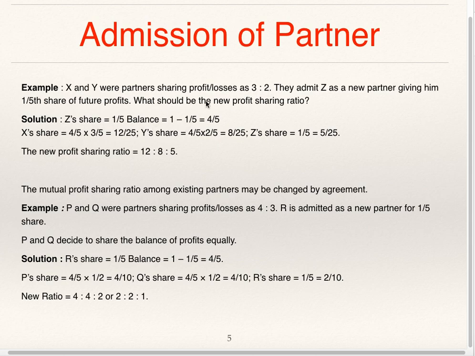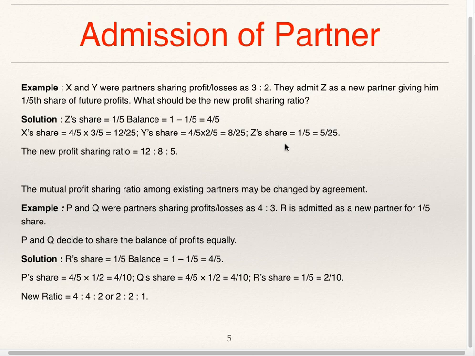So X's share is 4/5 multiplied by 3/5. Why? Because X's old share was 3/5, and Y's share is 4/5 multiplied by 2/5. So which is 12 by 25 and 8 by 25. Z's share is 1 by 5, which is equal to 5 by 25.